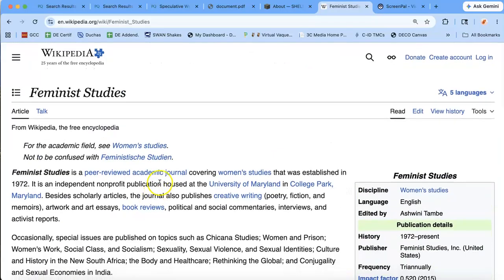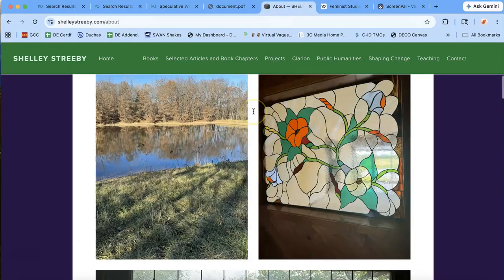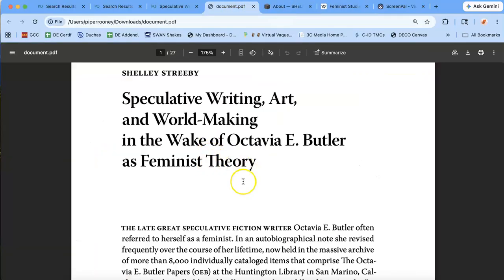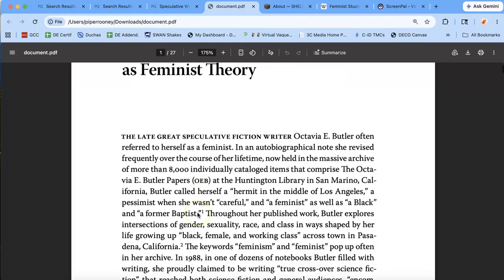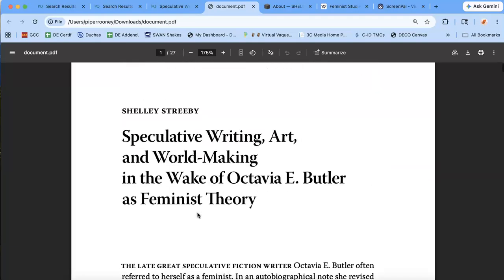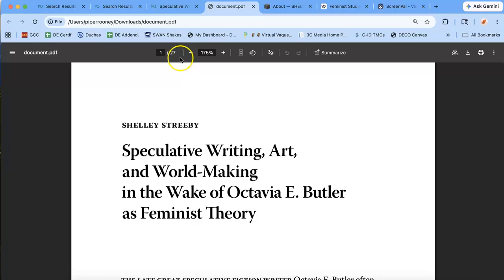So those are the first things we looked up. We wanted to know the date of our publication. We wanted to know a bit about the journal in which it was published, and we also wanted to know a little bit about the author. Now we're ready to start thinking about what's actually in the content of the article that we're going to read. And now my article is a long one. It's 27 pages long. So I'm going to do a separate presentation for that.